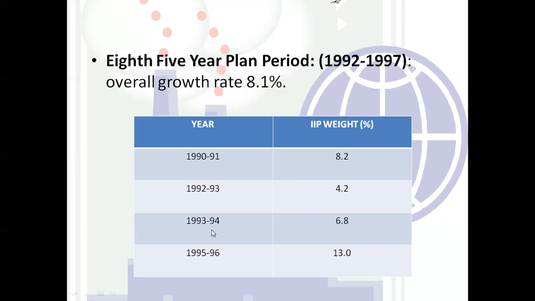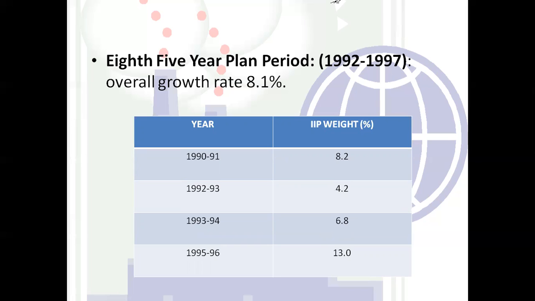In 1993-94, there was again an increase, from 4.2 to 6.8. And in 1995-96, the percentage doubled, from 6.8 to 13. So they have just doubled the amount.